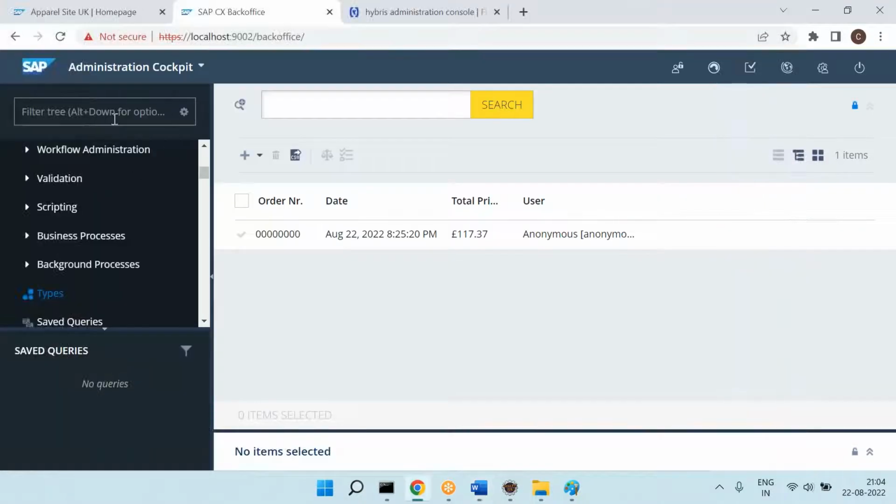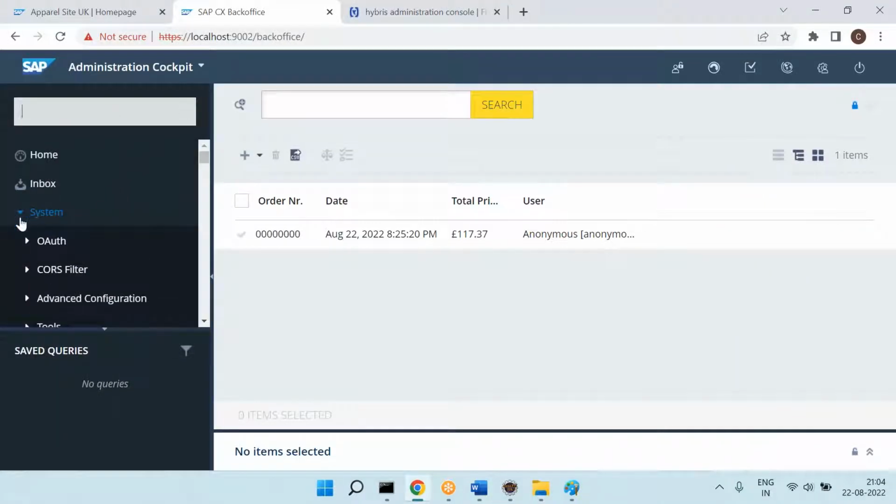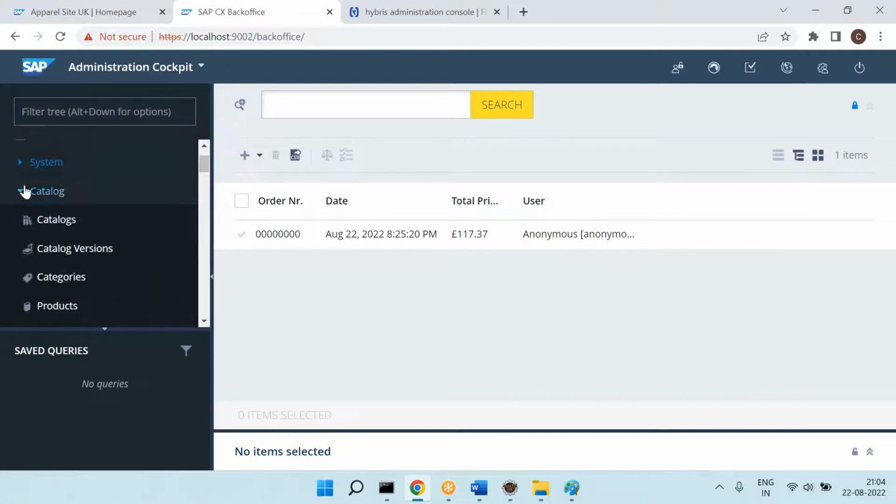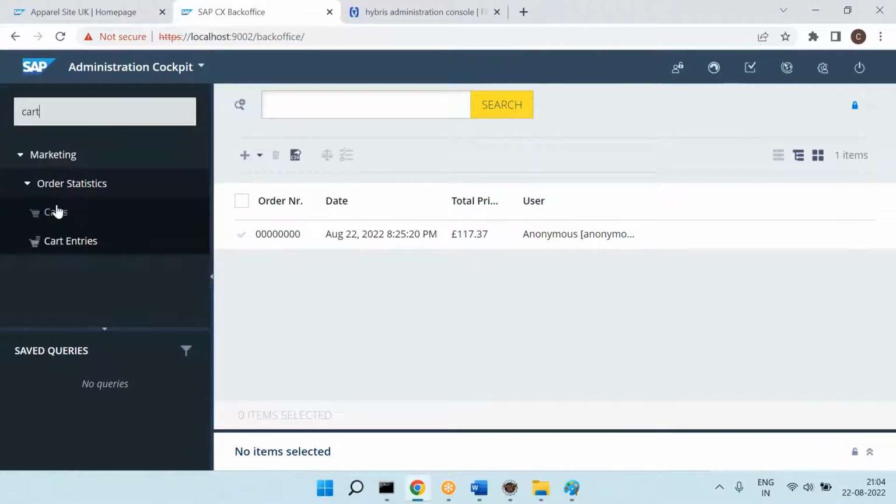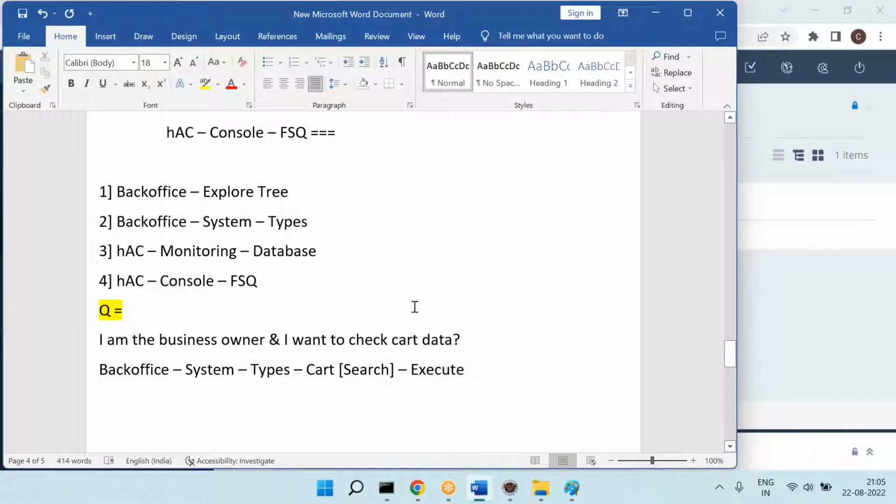Then what is the other solution? If it is there in the left navigation, can you see this one? I can directly click here and see it. Which is the easiest one for me as a business owner? Is it easy for me to have it in the exploratory or leave it in the system types? Exploratory. Okay, exploratory, then carts. See, it's an easy one.